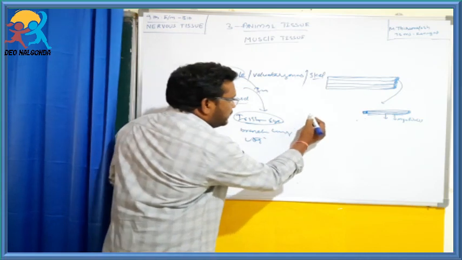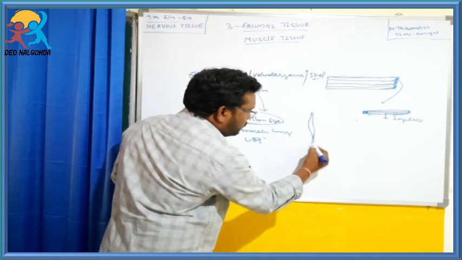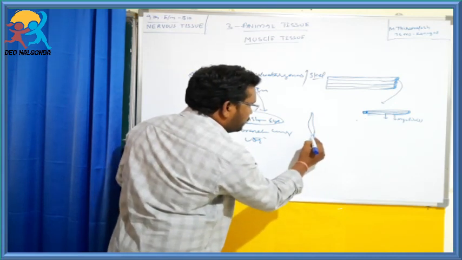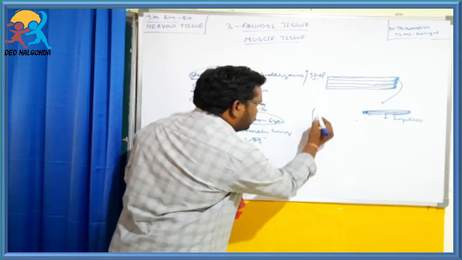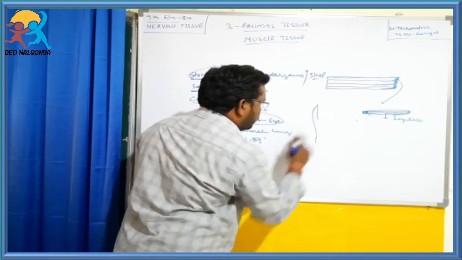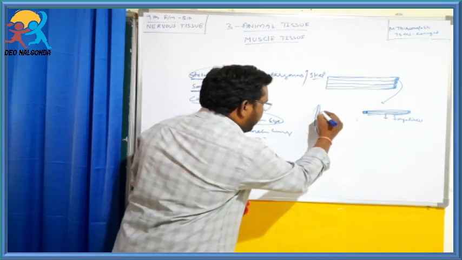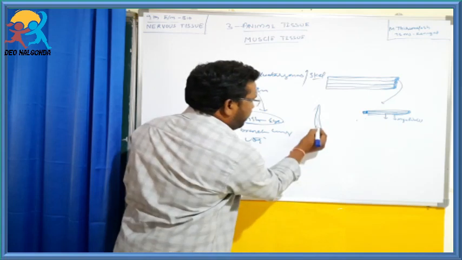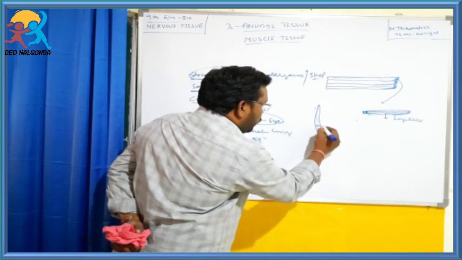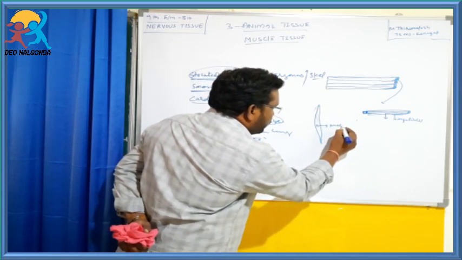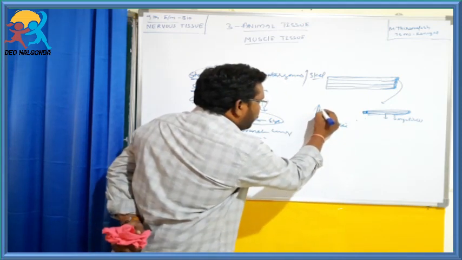Because these cells are long and spindle-like in structure. They have one nucleus, so they are mononucleate.